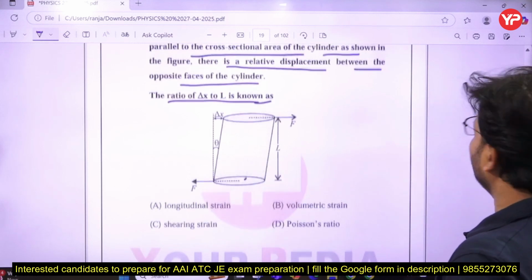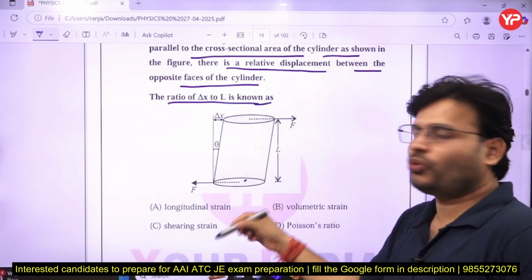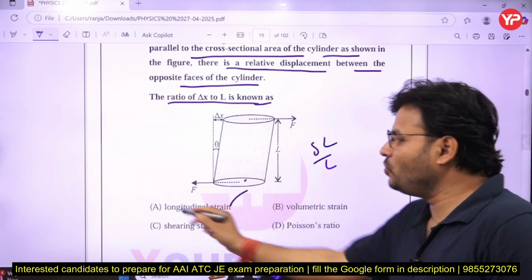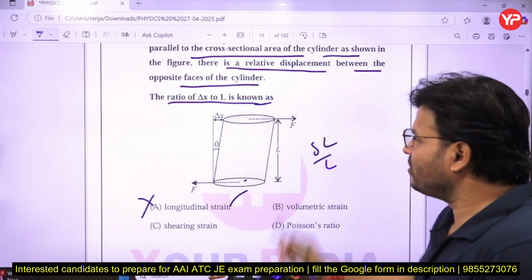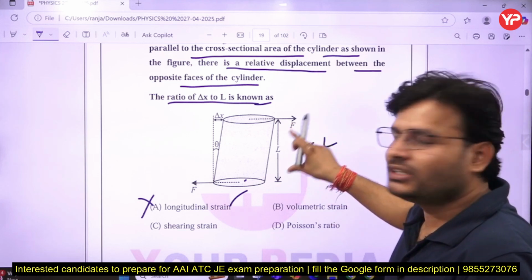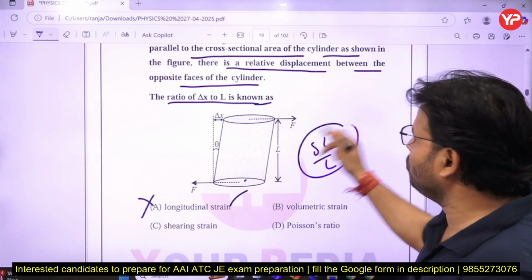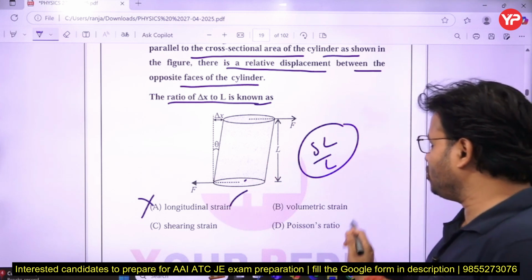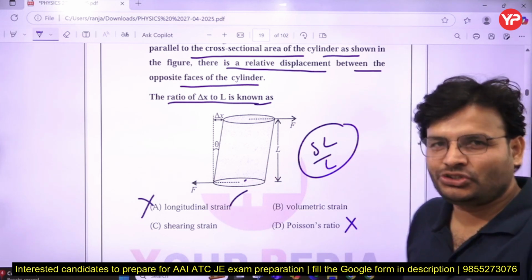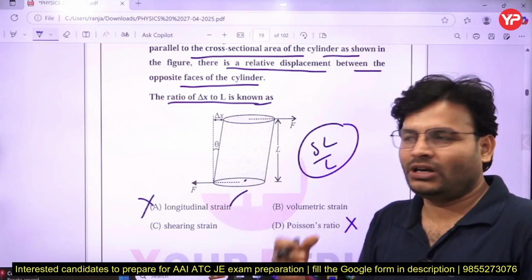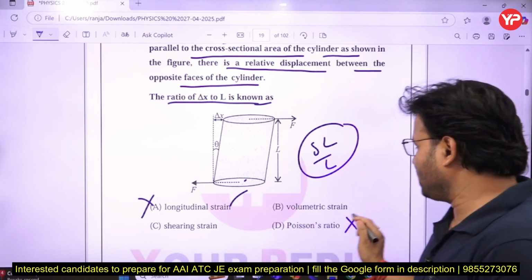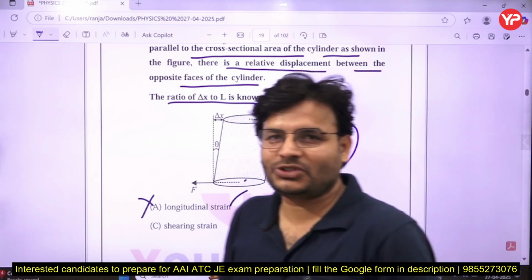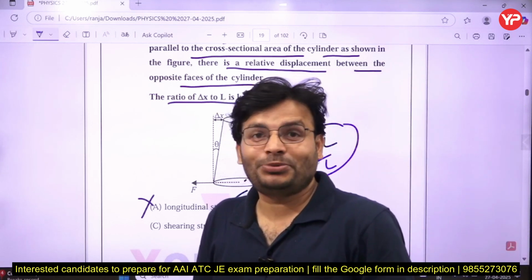So if you talk about the longitudinal strain, what will it be? This will be change in length upon original length, but here no longitudinal strain is going to be observed, because there is no change in the length. So you can say no longitudinal strain is there. Now what is Poisson's ratio? Obviously it can't be. Poisson's ratio is basically the ratio of lateral strain to longitudinal strain, so it can't be. My dear friends, sometimes you can eliminate options very easily and get the answer quickly. It will help you a lot during elimination.